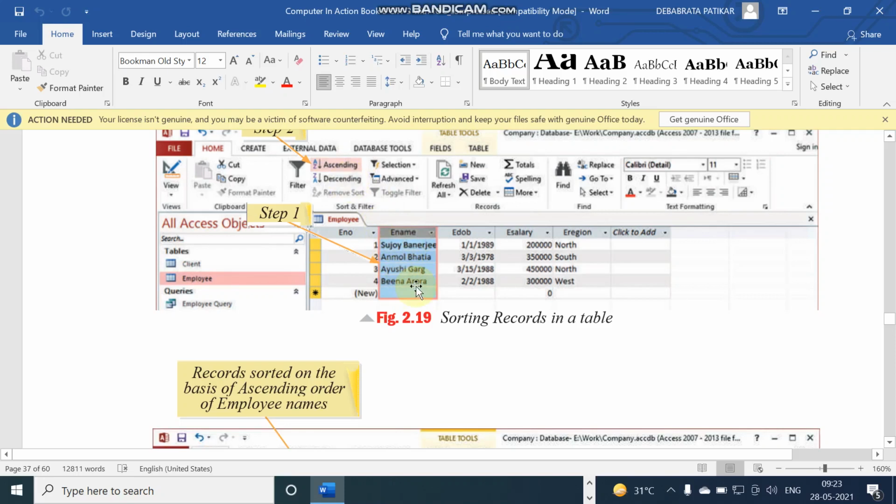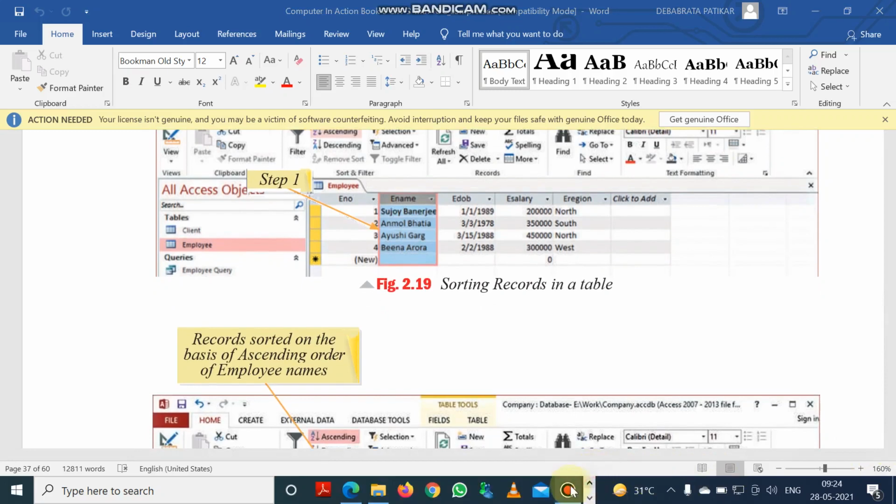I'm repeating, if you want to sort one field or column data in ascending or descending order, you select the entire field or column, you click on the home tab, you go to the sort and filter group, and within the sort and filter group you click on ascending or descending option. The particular selected field or column data will be sorted in ascending or descending order.